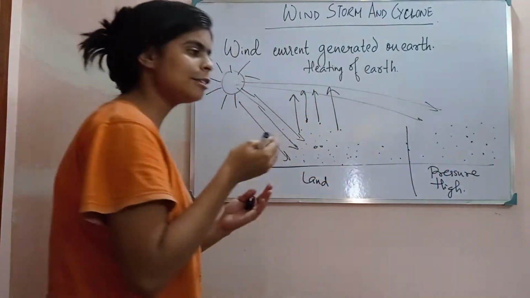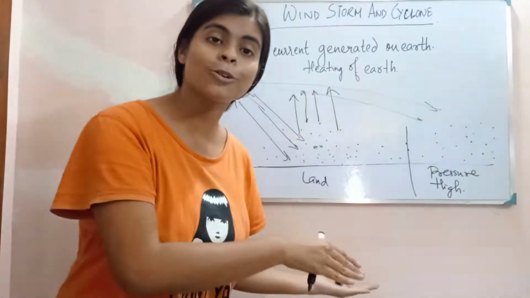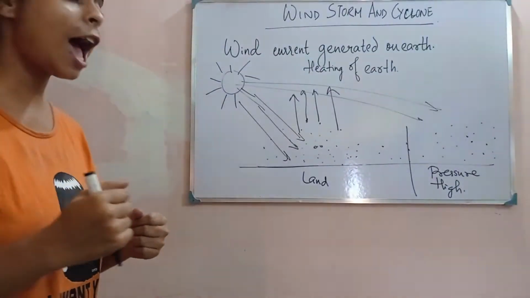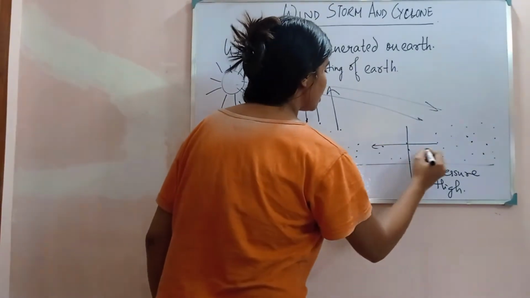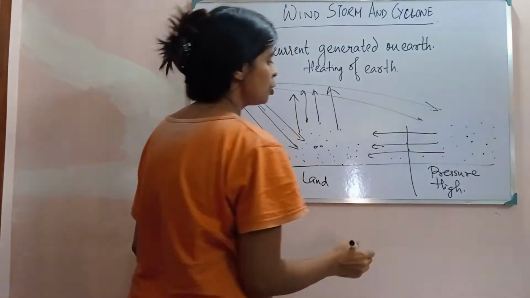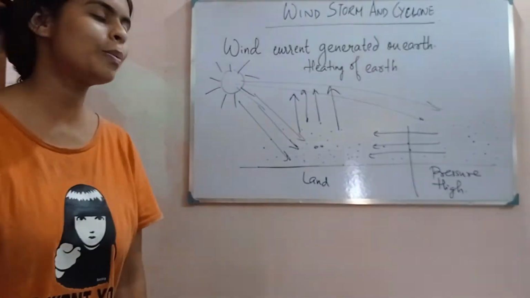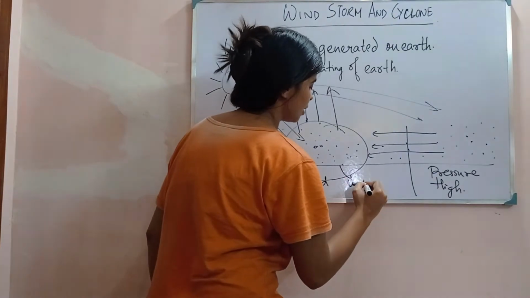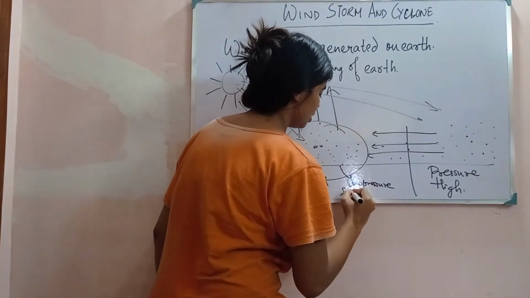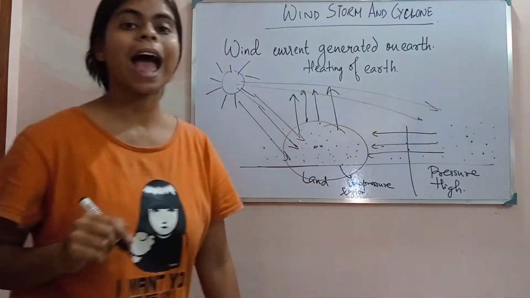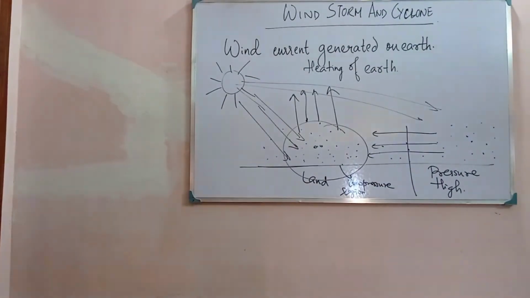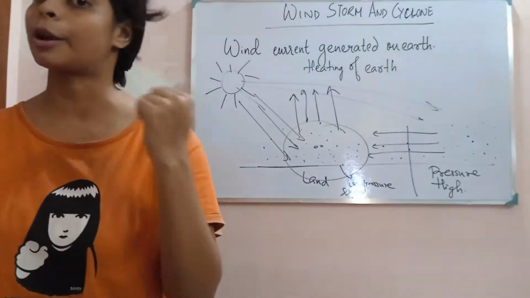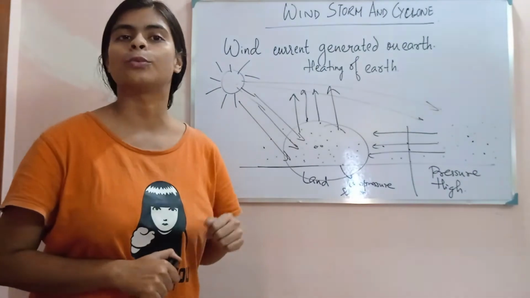And as you can see, here also the pressure difference arises due to the uneven heating. As a result, what will happen? The air from this high pressure region will move to this low pressure region. And this is what actually happens due to the uneven heating of the earth at equator and poles, as well as land and water.